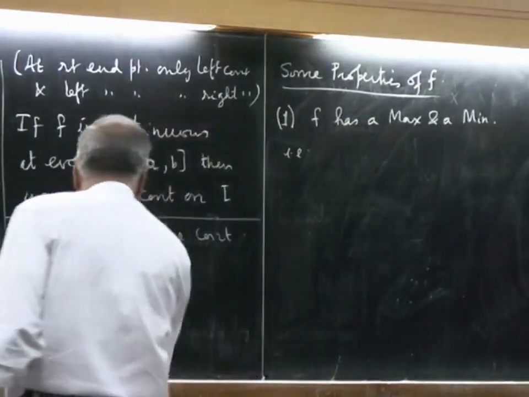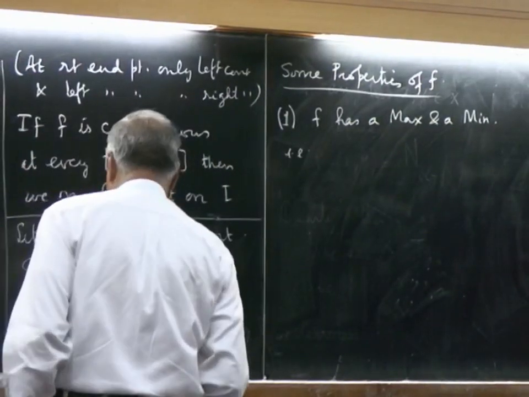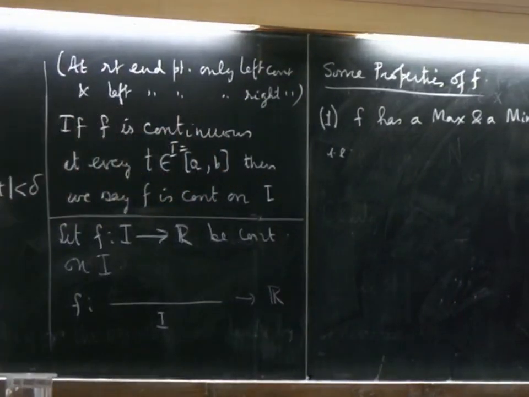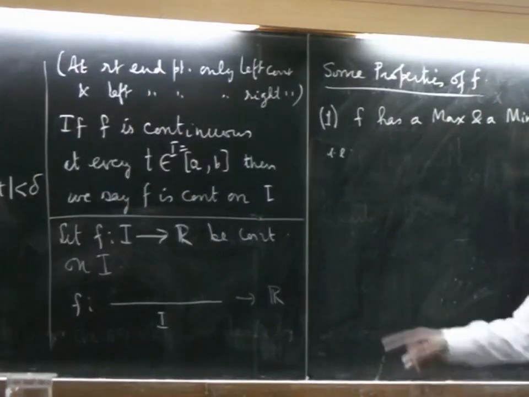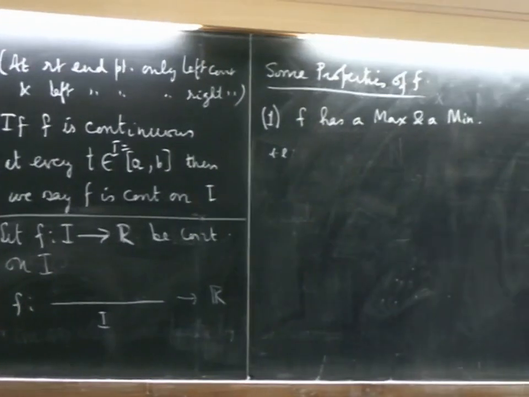So here is the interval I, and f takes it to R. What we mean is, there is a point at which the value is maximum and there is a point at which the value is minimum.